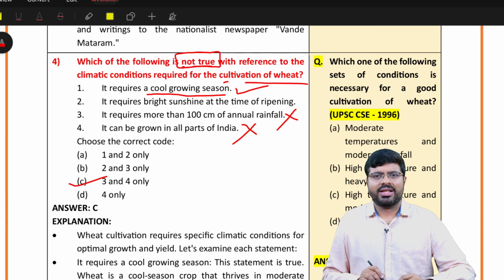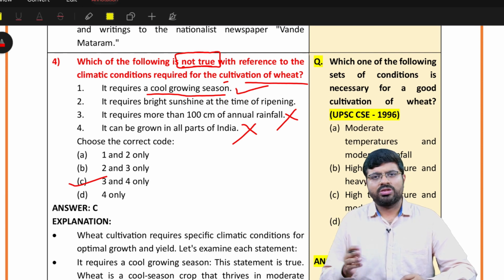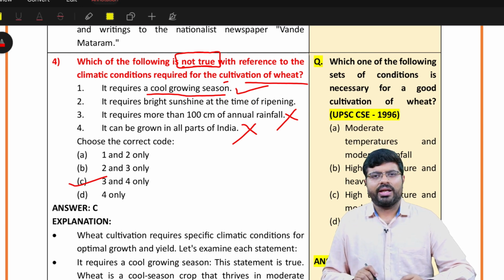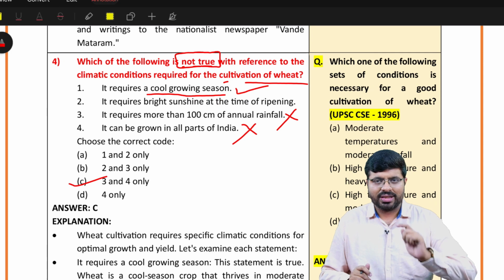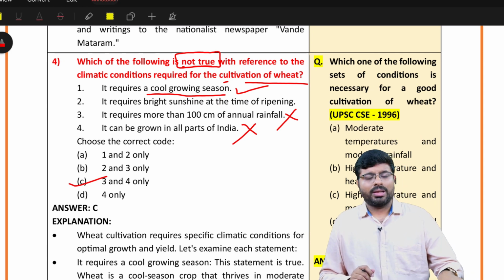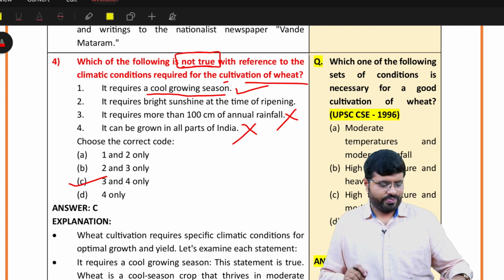See here, some mistakes. If you don't see the phrase not true and assume the question is asking about true statements, you might go for 1 and 2, statement A, which is a blunder. That is the reason why I am discussing this question, so that you come to know about the mistakes you should avoid in the exam. So mistake 1 to avoid: read the question properly.